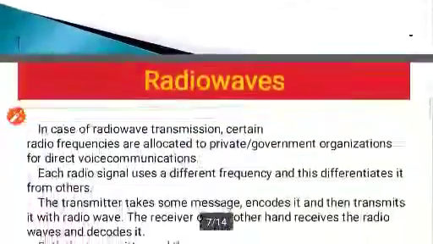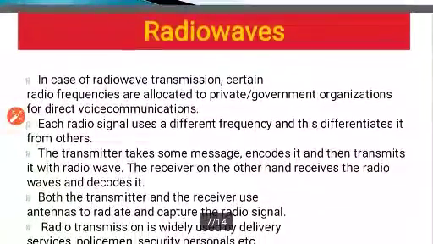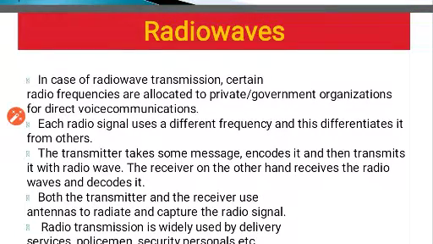Moving to radio waves. In radio wave transmission, the radio frequencies are allocated to private and government organizations for direct voice communication. So voice communication basically depends on radio waves, and each radio signal uses a different frequency, which differentiates it from others.